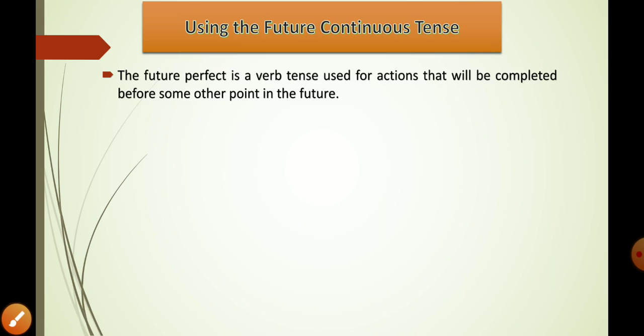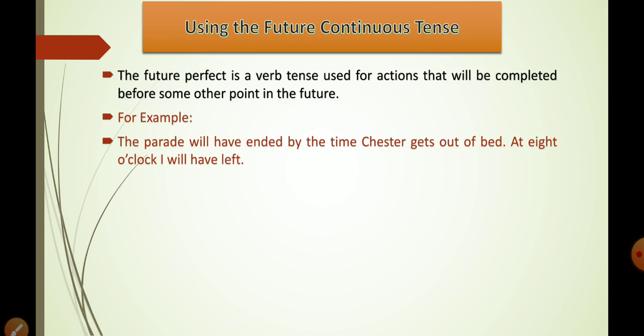So, the future perfect is a verb tense that can be used for actions that will be completed before some other point in the future, right? That will start now, but that will end in the future at some other specific point, right? For example, the parade will have ended by the time Chester gets out of bed. At 8 o'clock, I will have left.